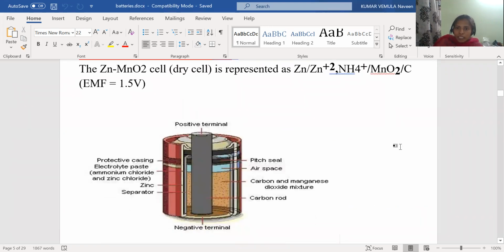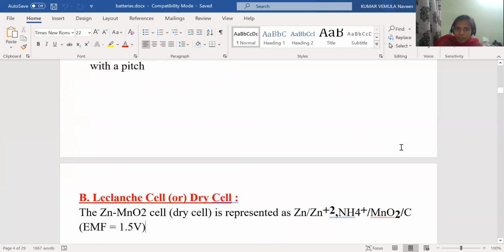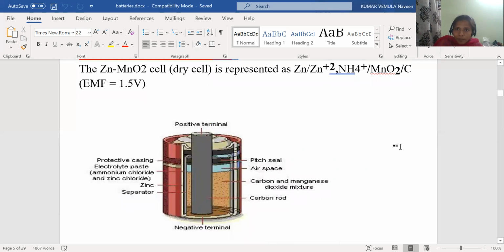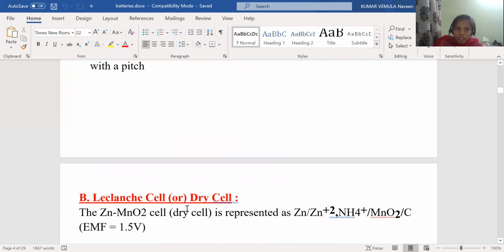So this is the cell notation. How to write the cell notation? Zn, Zn2+, NH4+, MnO2, carbon. So how are we representing? There is no salt bridge here. So we are not representing the salt bridge here.